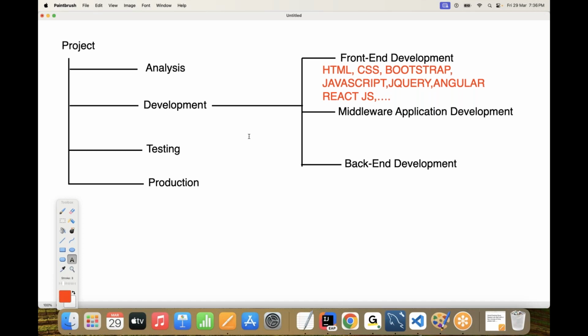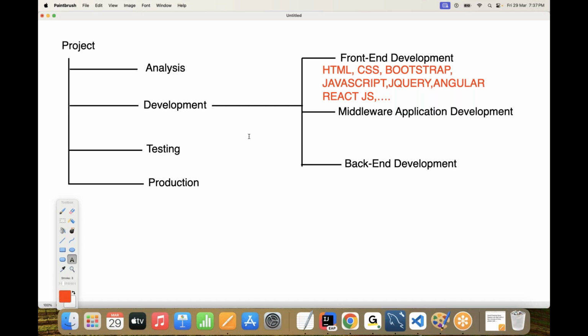At the server side, one application will catch our data, take our data, process the data, and finally the data is going to be stored into the database tables. At the server side, we have to take the data, process the data, and store the data into the database. To do this, we require an application at the server machine. That application is called a middleware application or server-side application. Understand my point here? To prepare the server-side application, we need to use a particular programming language.